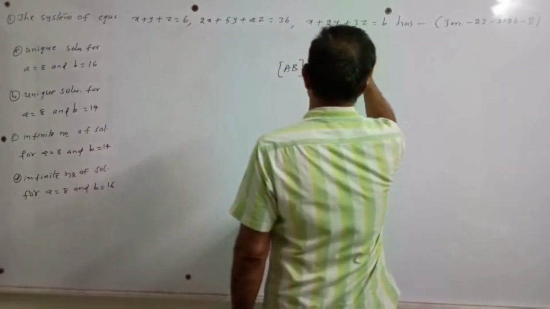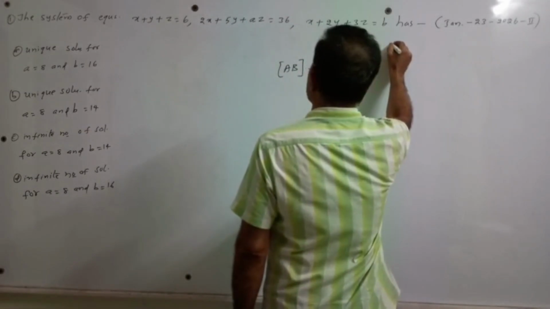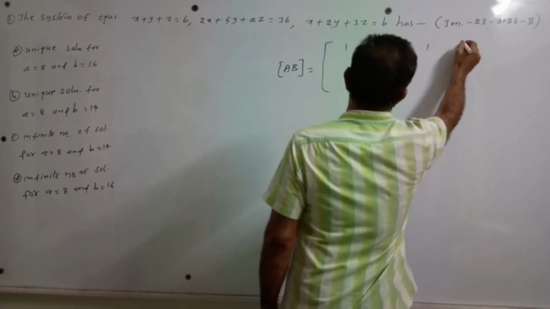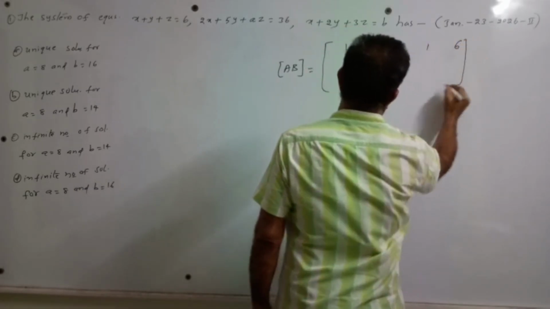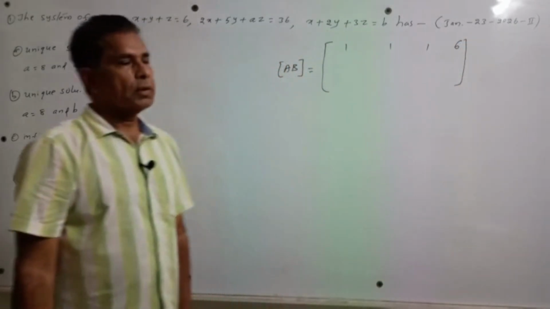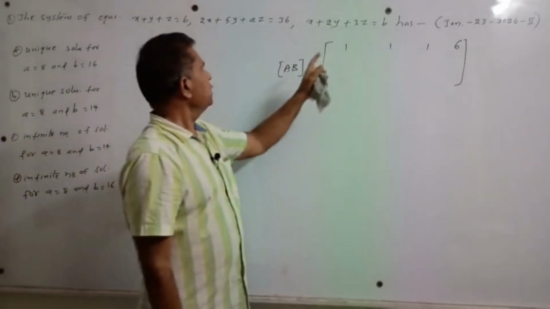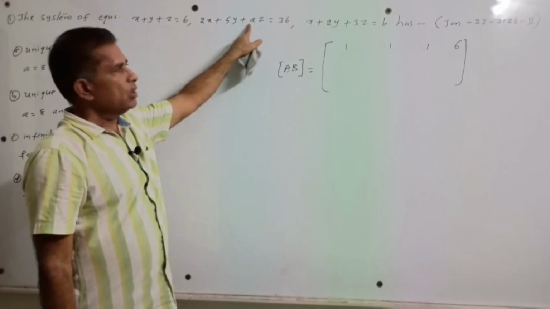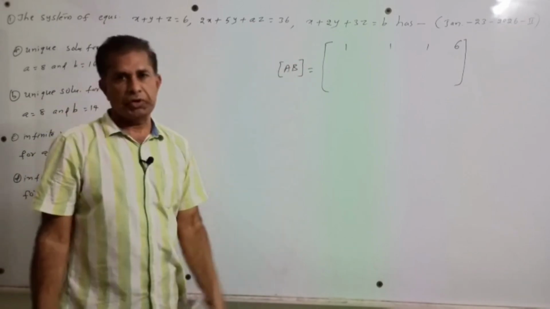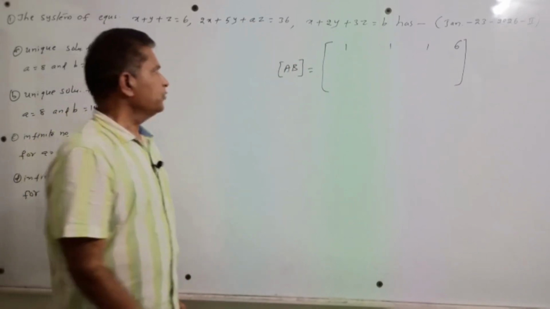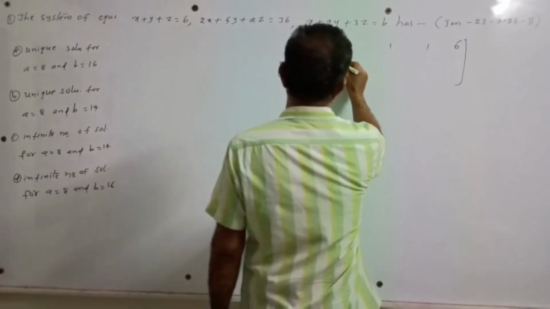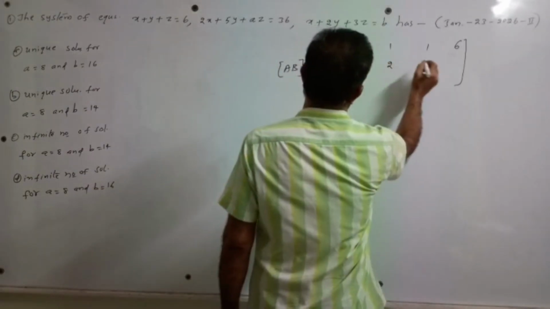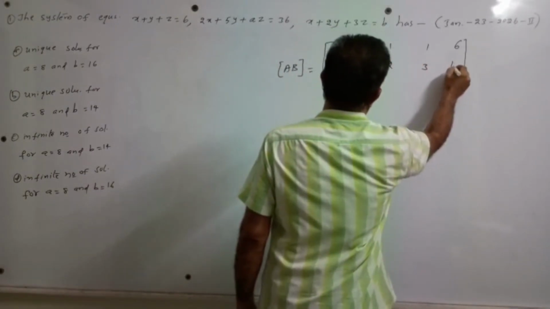Coefficients are 1, 1, 1, 6. In the second equation, the coefficient of z is unknown, so I am giving priority to the third equation. The coefficients in the third equation are 1, 2, 3, b.